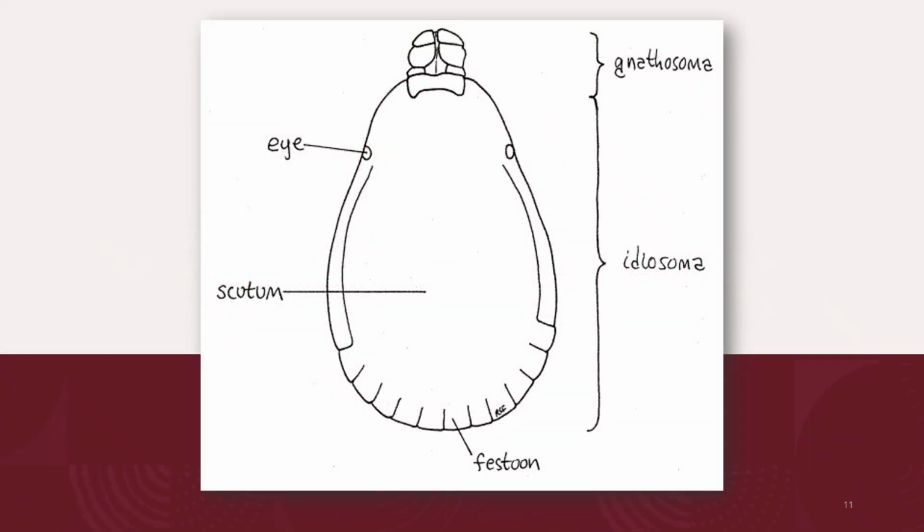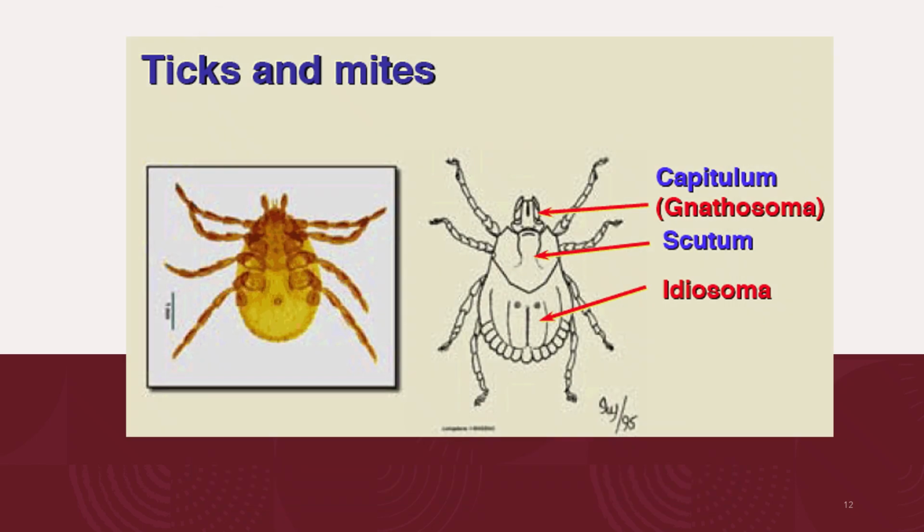The diagram shows the two body segments of the mites and the ticks. This includes the gnathosoma, which is the anterior one, and the other part is the idiosoma. And the other body parts include the eyes, which may be present or absent. Another one is the scutum and the festoons. In the case of the mites and the ticks, the segmentation of the opisthosoma or the abdomen and the distinction between the prosoma or the cephalothorax and the abdomen or the opisthosoma has also been completely lost.